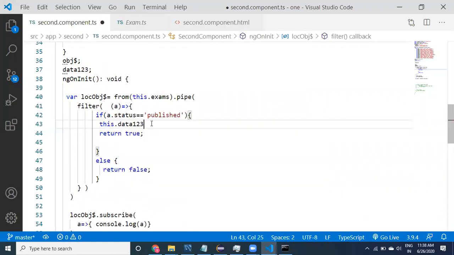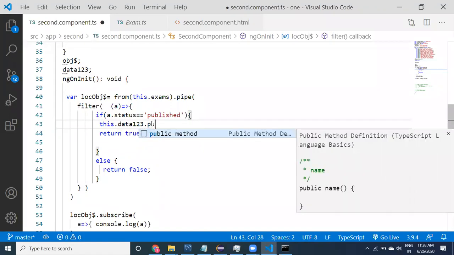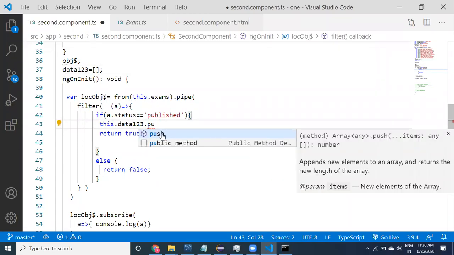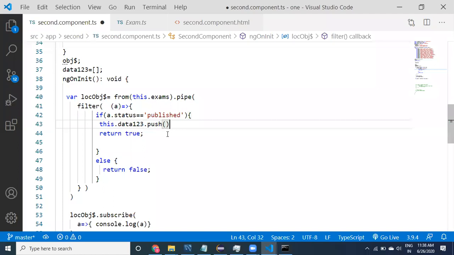If it is possible, then you can declare it as an array. If it is an array, you can push to it. Let's look at what I'm trying to tell, guys.